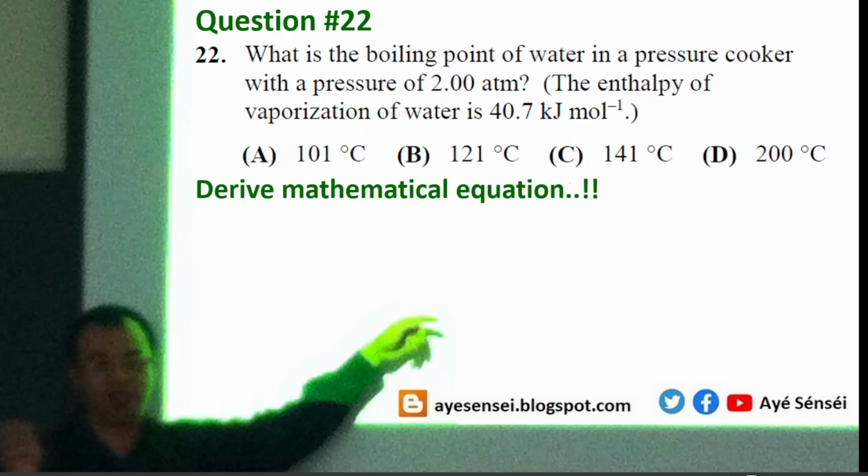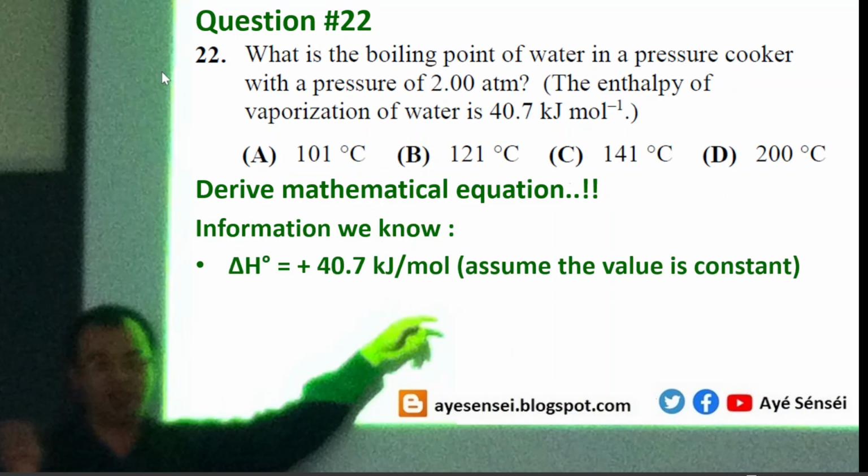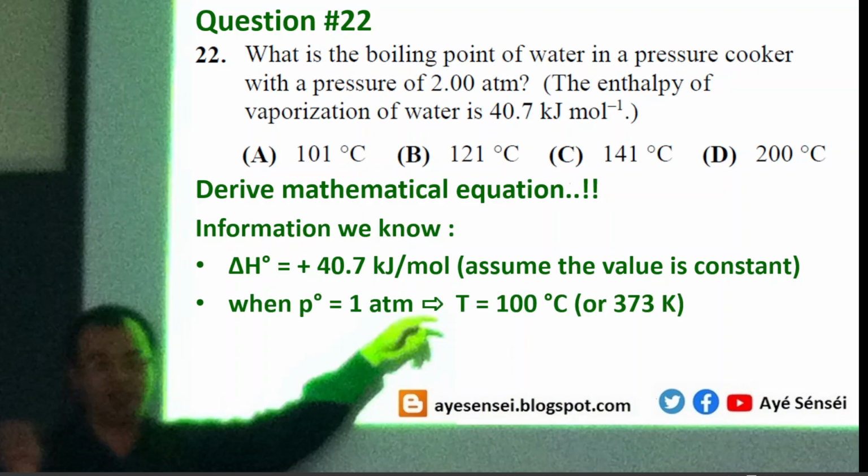Actually, this is the most challenging question, mathematically speaking, so to solve it you need great mathematical skills. But before that, the information we can tell is that the enthalpy is 40.7 kilojoules per mole. The value is positive because this is an endothermic process. It requires energy for vaporization.